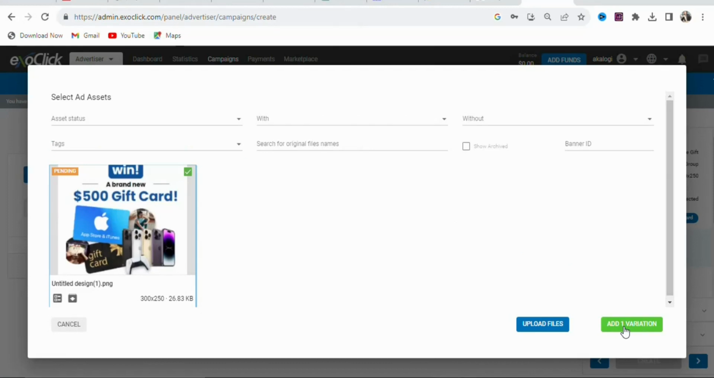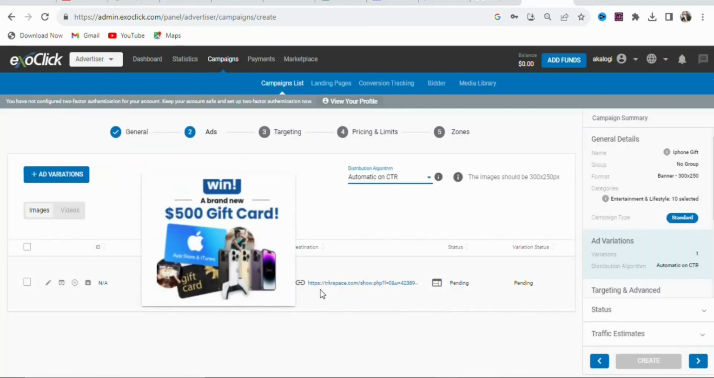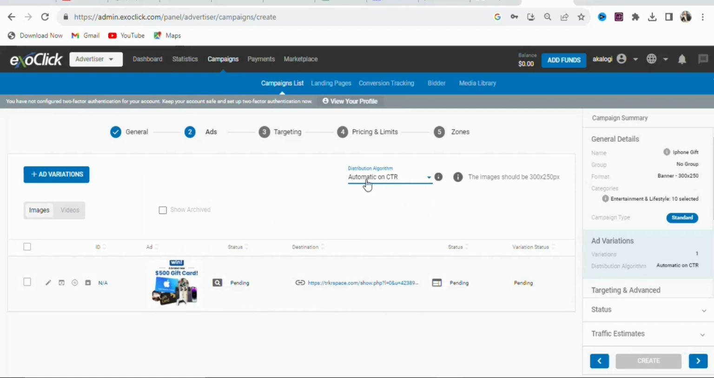Click right here to add one variation. As you can see, that has been done. You can see this is your image. You can see this is the ad. Once that is done, the next step is that you are going to select the way you want your ad to be distributed. So you are going to click right here.